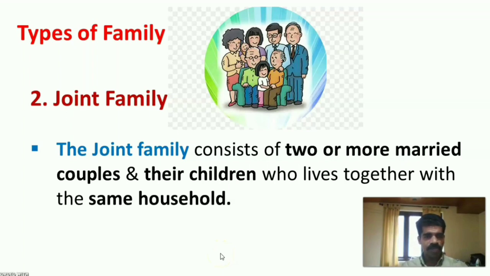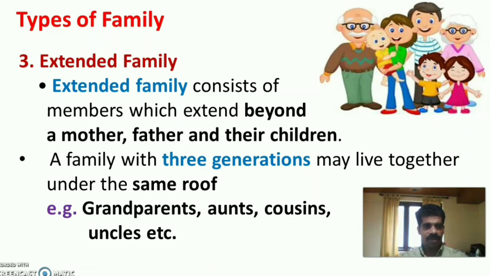The next is joint family. The joint family consists of two or more married couples and their children who live together in the same household. The last type is extended family. Extended family consists of members which extend beyond a mother, father and their children. A family with three generations living together under the same roof is called an extended family. It may include grandparents, aunts, cousins, uncles, etc. Extended family is also known as three-generation family.